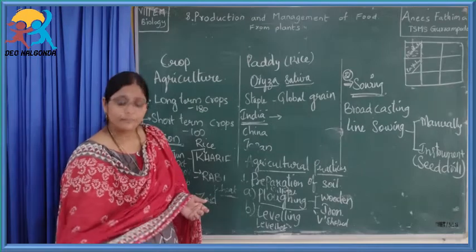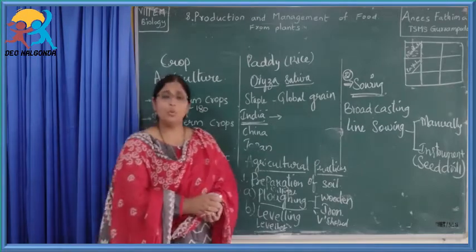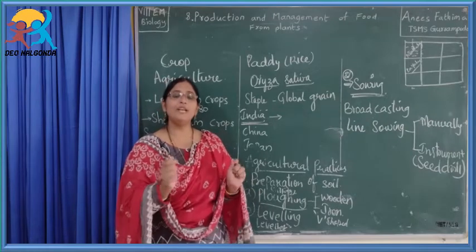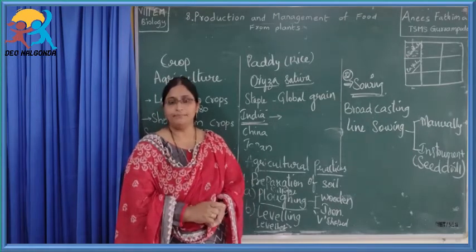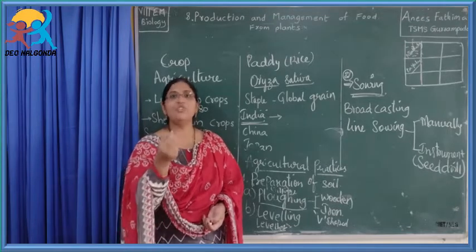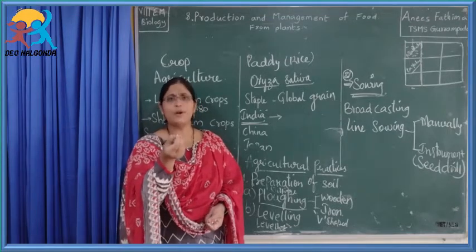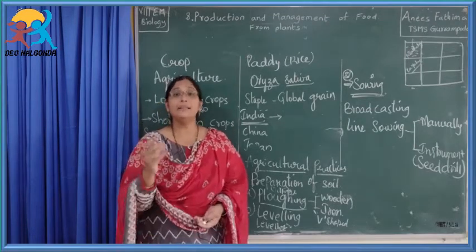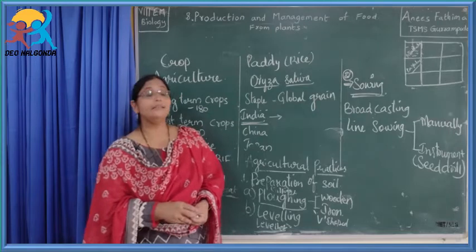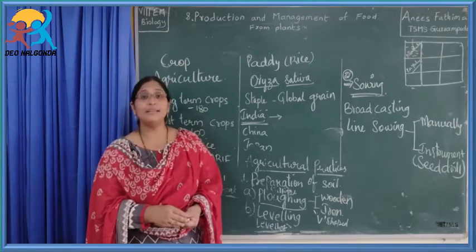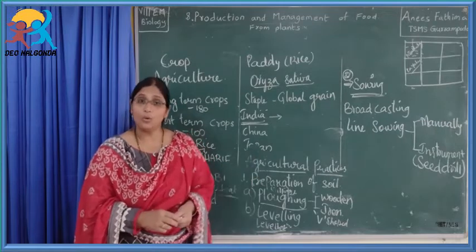Here you can see that farmers also get sacks of seeds and put them in water for one night. Why do they put them in water throughout the night? So that they will germinate. Small sprouts will come, and then they can be sown in the soil. The reason is that the germination will then be up to the mark. That is why they put them in the water.